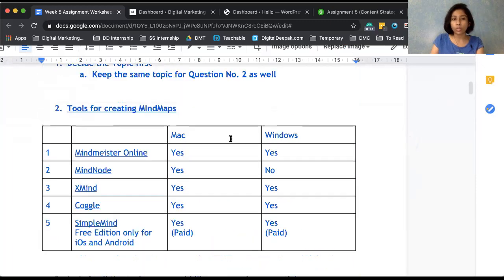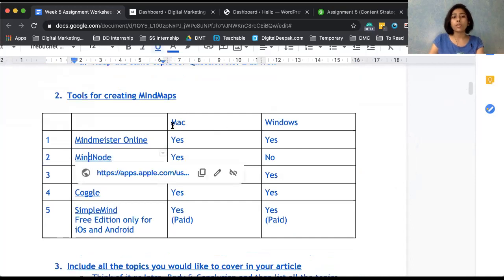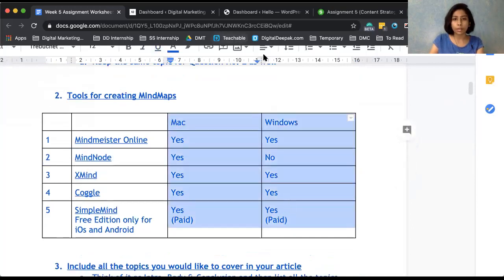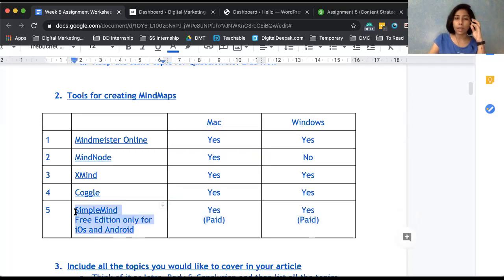Now, talking about the tools, the tool I am using is MindNote. It is only for Mac. So I have made a summary for you over here, wherein you can see what is available for Mac, what is available for Windows, and what is free and what is paid. So everything else, you have a free version. For Simple Mind, it is directly a paid version. I've never tried Simple Mind, but I was just doing some research, and it seemed like only on Android and iOS mobile you have the free version. So I didn't get a chance to try it out, but if you are keen on exploring, you can check this out.